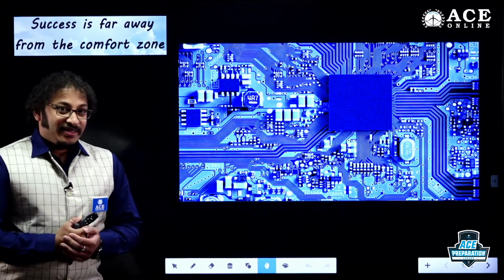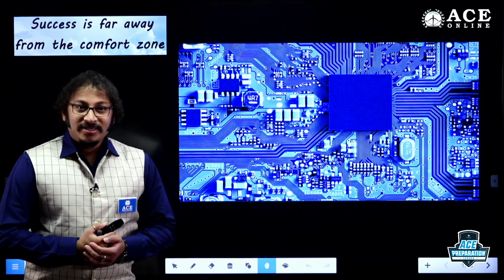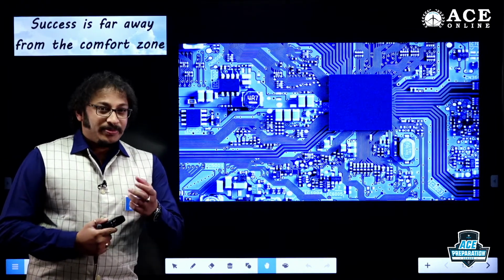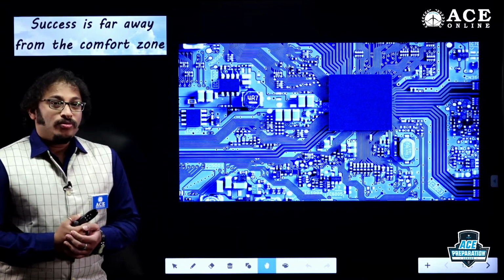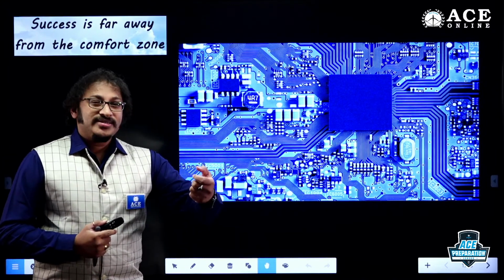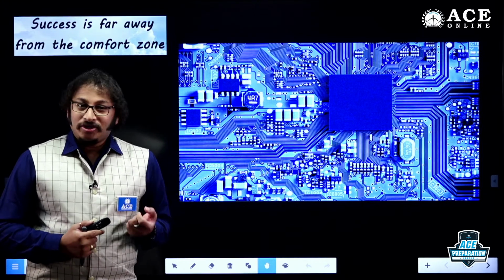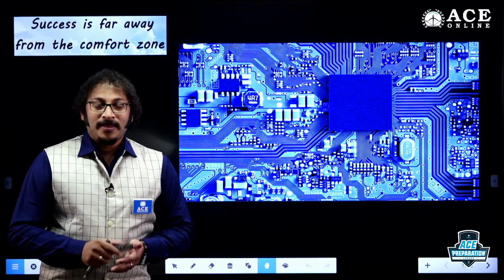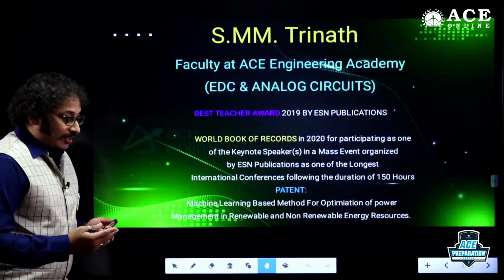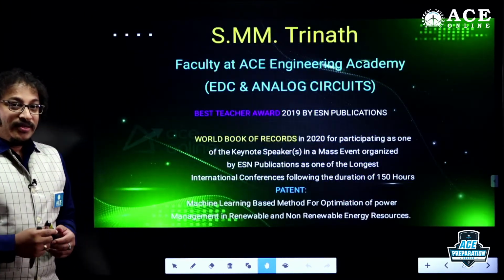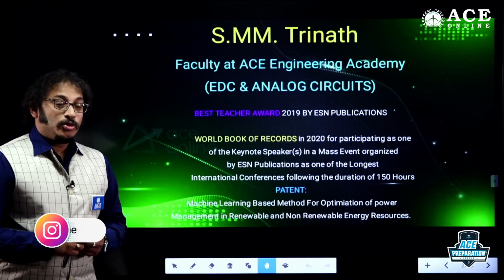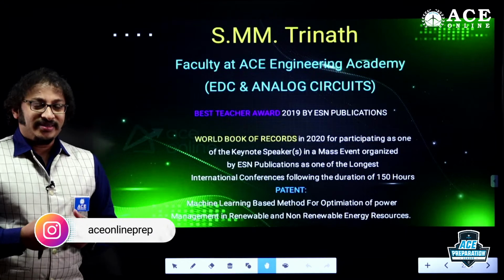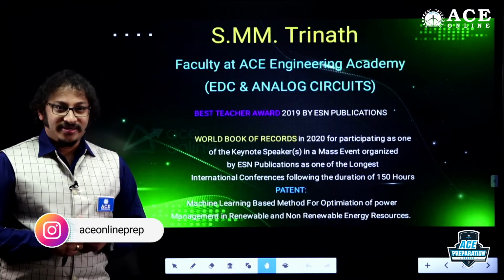Students, yesterday in the analog circuits live program, we clearly discussed the preparation strategy, how we need to go in sequence order to prepare for competitive exams like GATE, engineering services, as well as PSUs. After that session, many students requested me to discuss numericals the way I teach in class, with tricks, shortcuts and time-saving techniques.